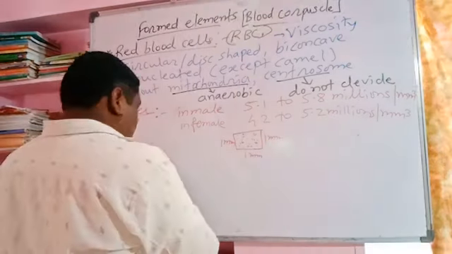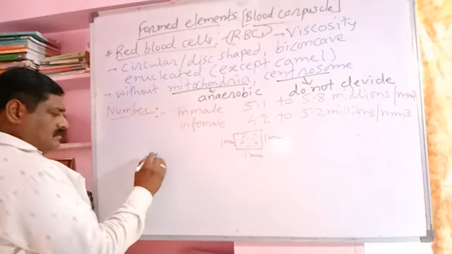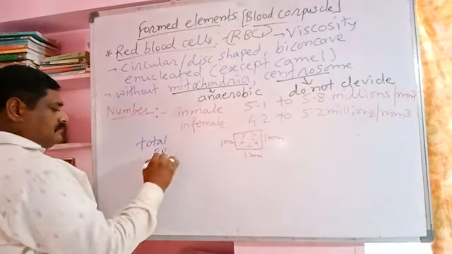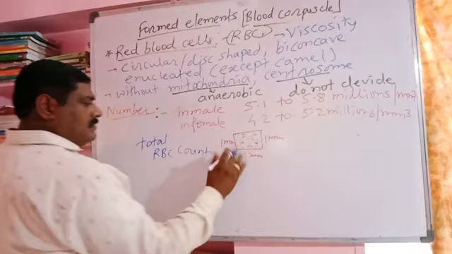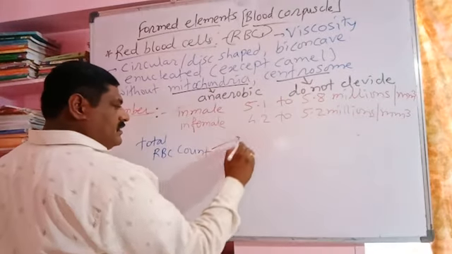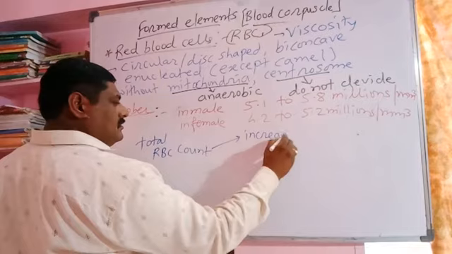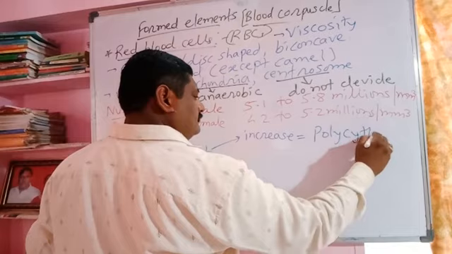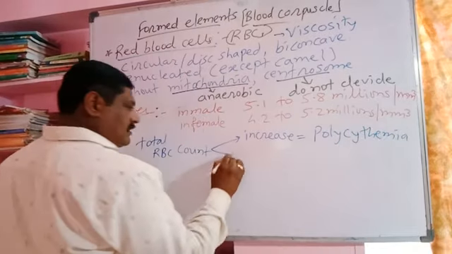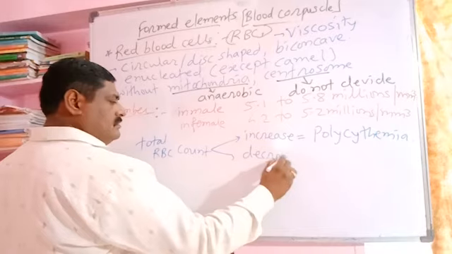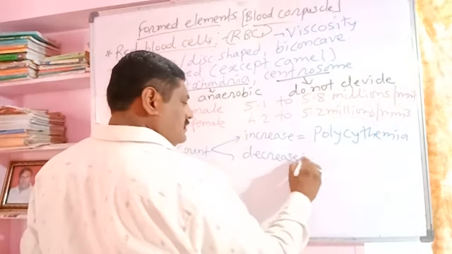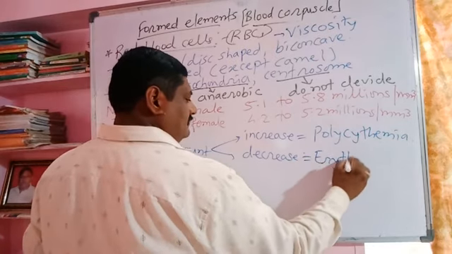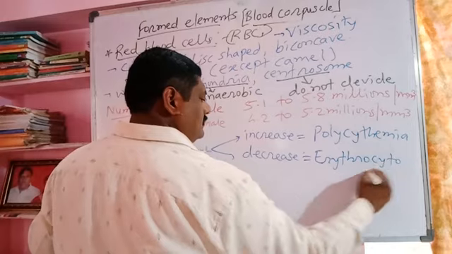This amount of RBC is called the total RBC count. When the total number of RBC count increases, it is termed polycythemia. When the total RBC count decreases, it is called erythrocytopenia.